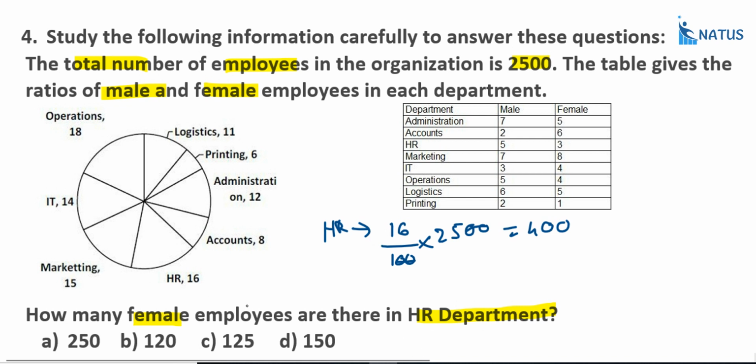But what we require is the number of female employees. In the HR department, what is the ratio between male and female? That is 5 is to 3. If you divide this 400 in the ratio of 5 is to 3, 5 parts belong to male and 3 parts belong to female. We require female candidates, so that is 400 into 3 by 8, which is equal to 150. 50 into 3. So what is the answer? Option D is the correct answer.